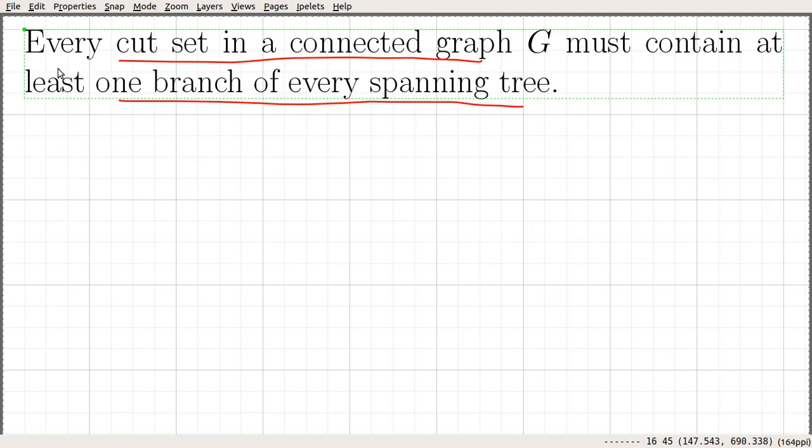Every cut set in a connected graph G must contain at least one branch of every spanning tree. Let's prove this statement. The proof is by contradiction.